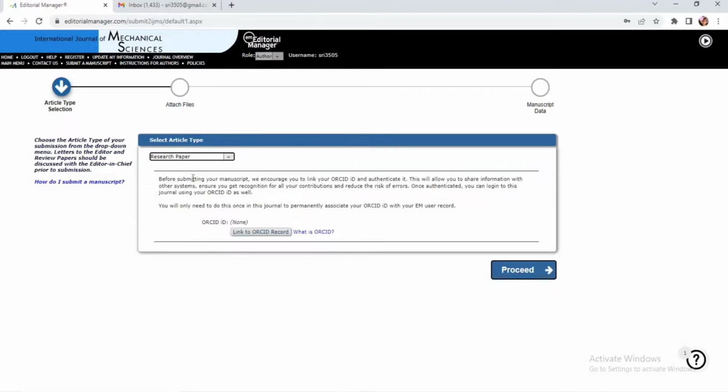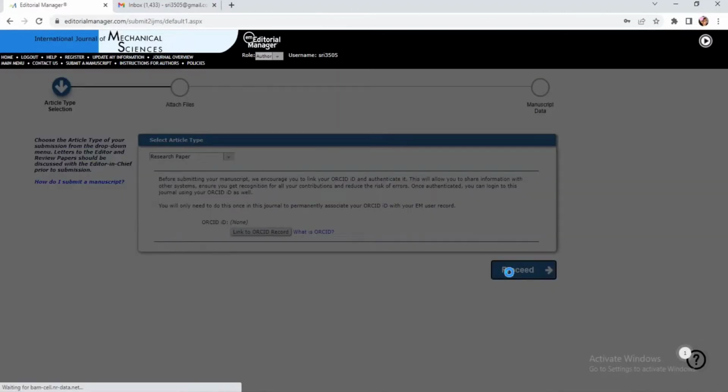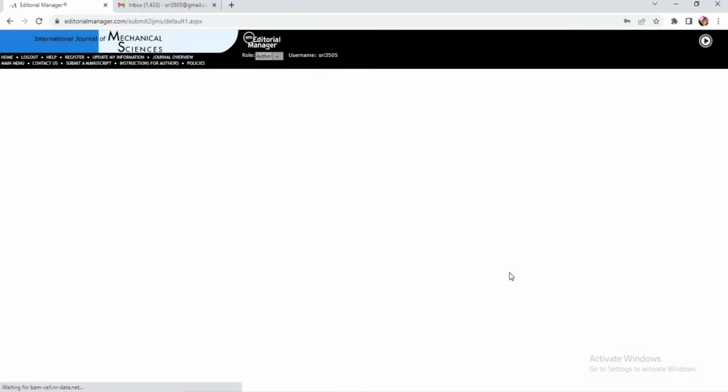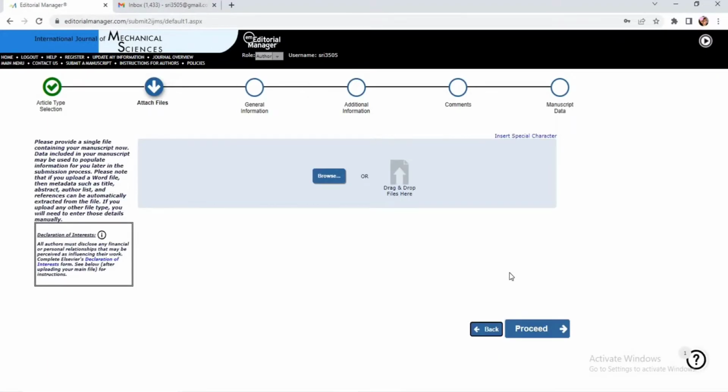Why? Because what I have selected is now the original research paper. So I will select it and go for the proceed option. Once you have clicked on the proceed option, you will get the second window, that is the attachment of files. Here we are supposed to attach a list of files. So what are those files? One by one, let us see the list of files.